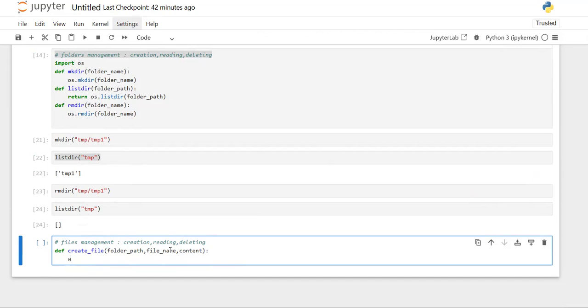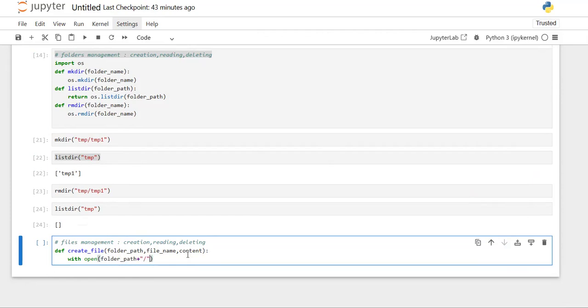So what it will do is create a file inside this folder and write this content inside that file. For that you can make use of this command, open, inside this folder path.